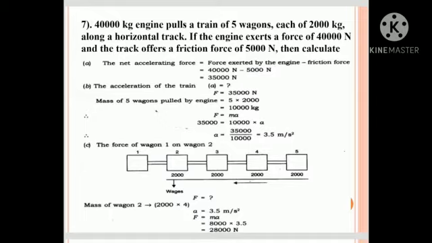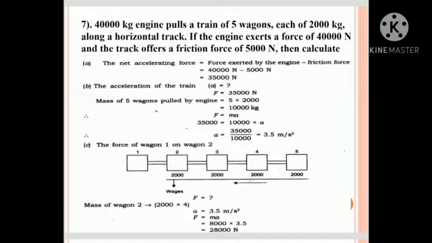The acceleration of the train is to be found, force is 35,000 Newton. So mass of the 5 wagons pulled by the engine is 5 into 2,000, that is 10,000 kg. Now F equals M into A. So 35,000 Newton equals 10,000 into A. So A equals 3.5 meter per second square.